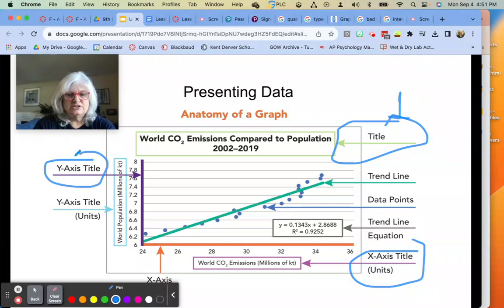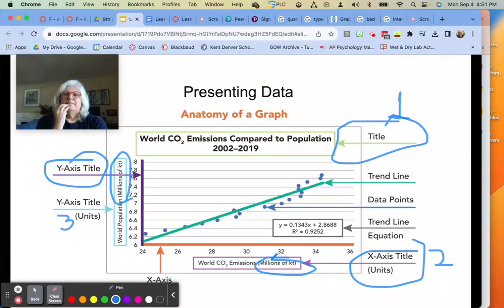You need to have an axis title or a label, as I call it. So what is your independent variable? What is your dependent variable? Both X and Y need to be labeled. So that's number two. Number three, you have to have your units. So if you notice, the units are right here. Here's the units here as well. It's okay if you don't know what those are, and we'll talk, like I said, again about that.